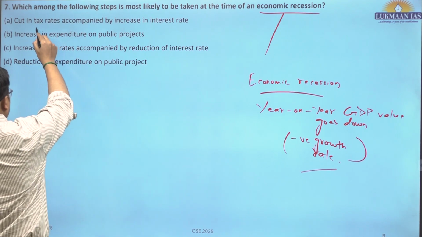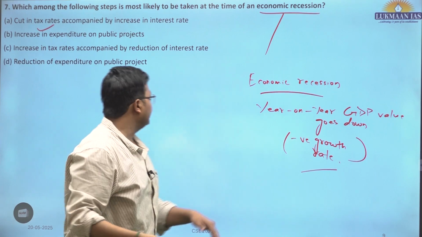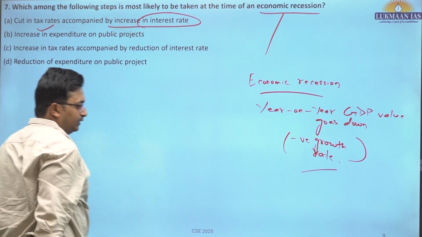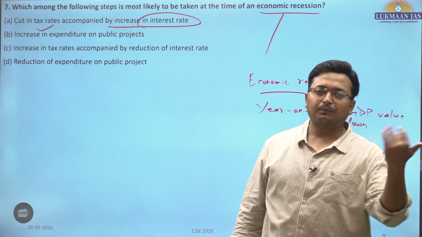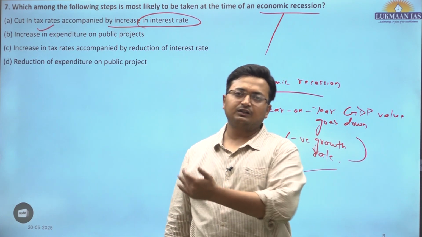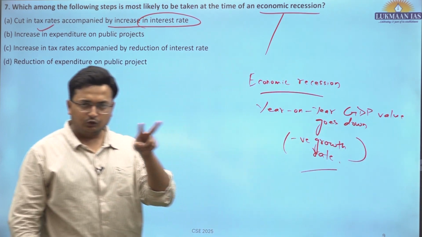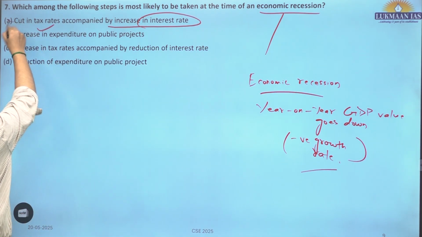Cut in tax rate, this is correct. They should cut the tax rate to stimulate demand. But the second thing is accompanied by an increase in interest rate. So if the fiscal policy says that we need to be expansionary, but the monetary policy says that we need to be tight, we need to be contractionary, how is this possible? They need to be both in the same order. So that is why this is incorrect.